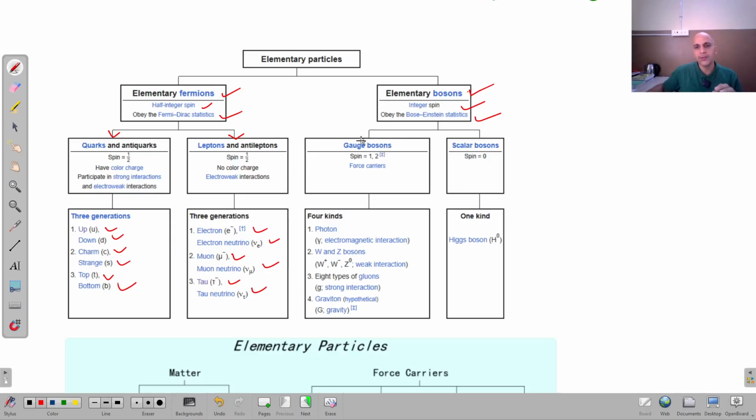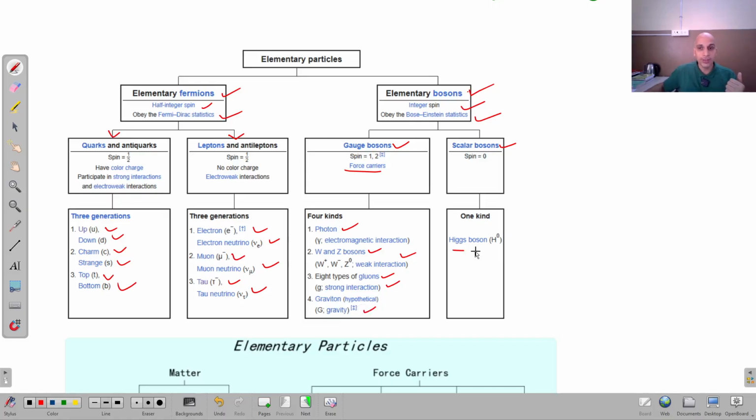Now, elementary bosons are further divided into two groups, gauge bosons and scalar bosons. Gauge bosons are those bosons which have spin 1 or 2 and they are the force carriers. I mean, they are involved in the working of the four fundamental forces of nature, right? So these are called gauge bosons. Photons are involved in electromagnetic interaction. W and Z bosons are involved in weak interaction, right? Gluons are involved in strong interaction. Gravitons are involved in gravity.